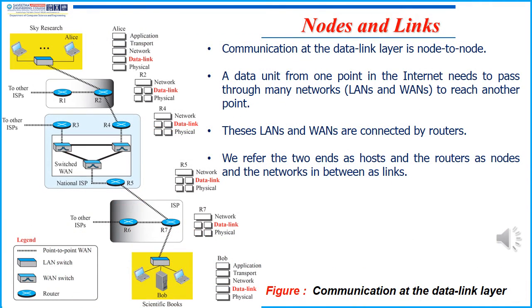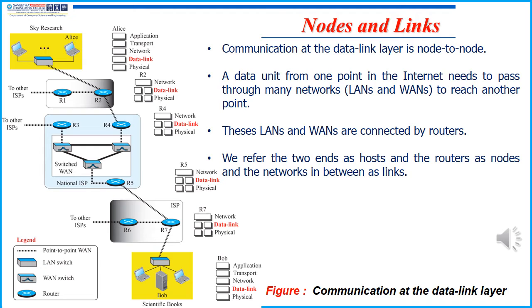Here we see about nodes and links. Communication at the data link layer happens between the nodes. A data unit from one point in the internet needs to pass through many networks such as LANs and WANs to reach another point. These LANs and WANs are connected by routers. Here we refer to the two ends as hosts and the routers as nodes, and the networks in between them are called